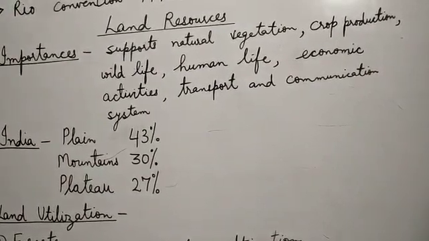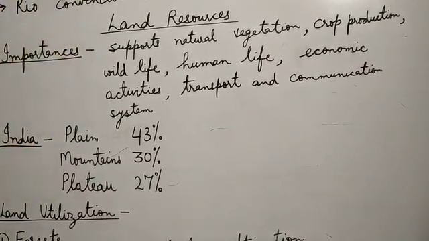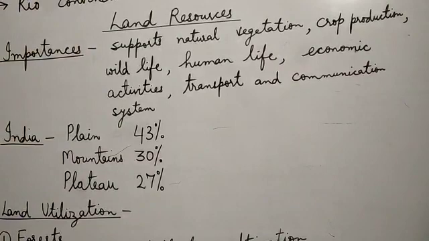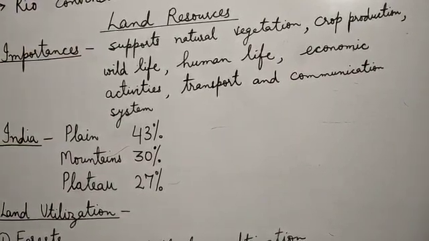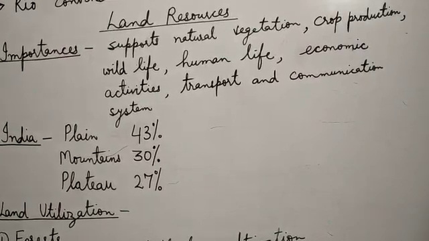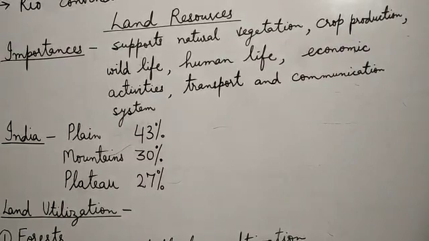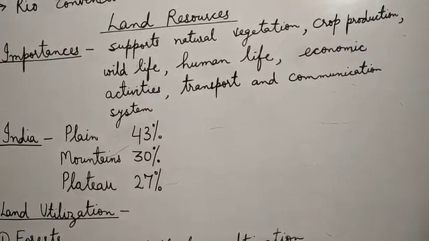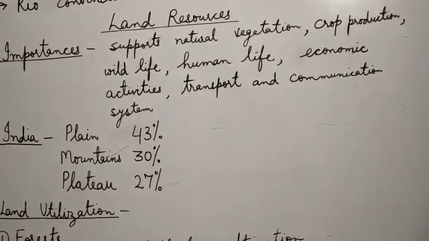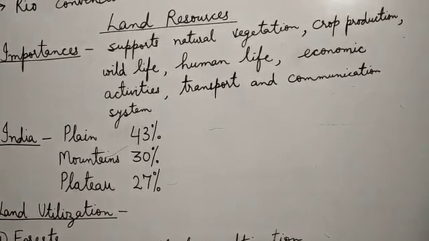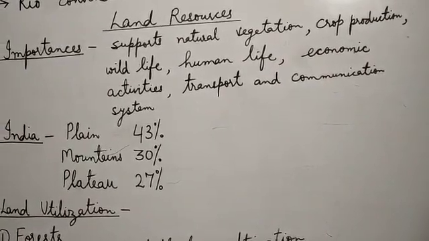Plateau, mountain and plain are all different relief features of the land resources, and we know how important plain surfaces are for us. For agriculture, we need a plain surface. We get water from the plain surface. The second is the mountain. From mountains we get medicinal plants and minerals also. They are also responsible for orographic rainfall or mountain rainfall, which is the most common rainfall in the world.